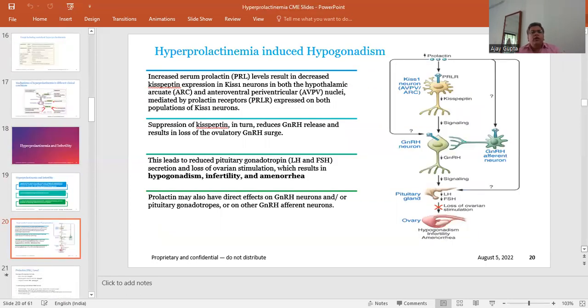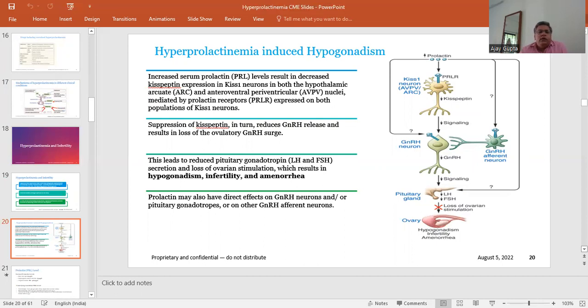Coming to hyperprolactinemia-induced hypogonadism, an increased serum prolactin level results in decreased kisspeptin expression in the KISS1 neurons in both the hypothalamic and anteroventral periventricular nuclei, mediated by the prolactin receptor, which is expressed in both populations of KISS1 neurons. Suppression of kisspeptin in turn reduces the release of gonadotropin releasing hormone and results in loss of the ovarian gonadotropin releasing hormone surge.